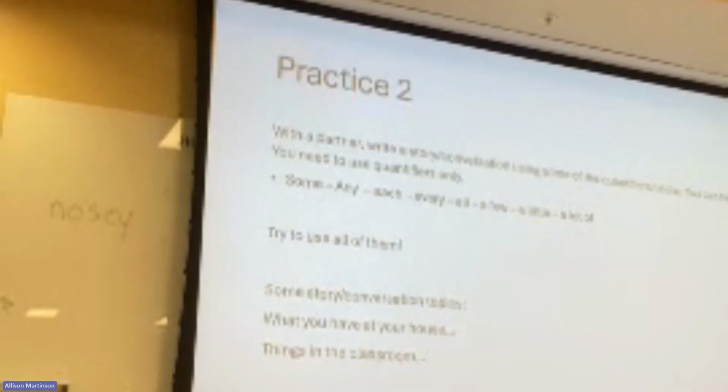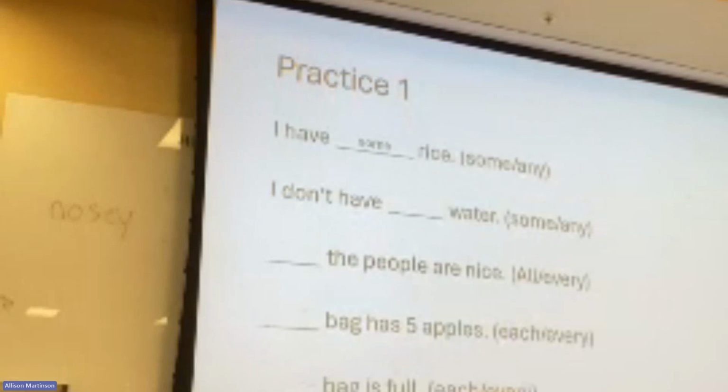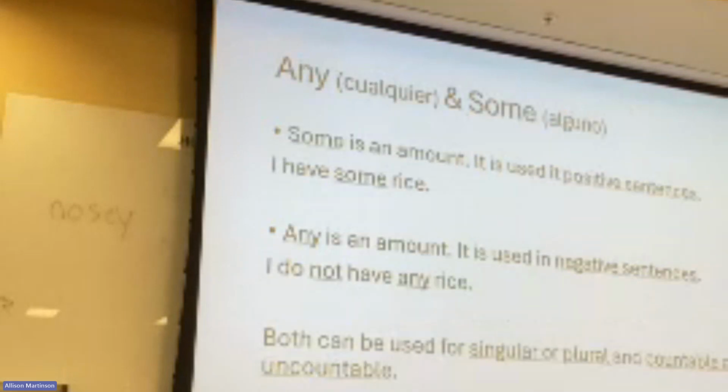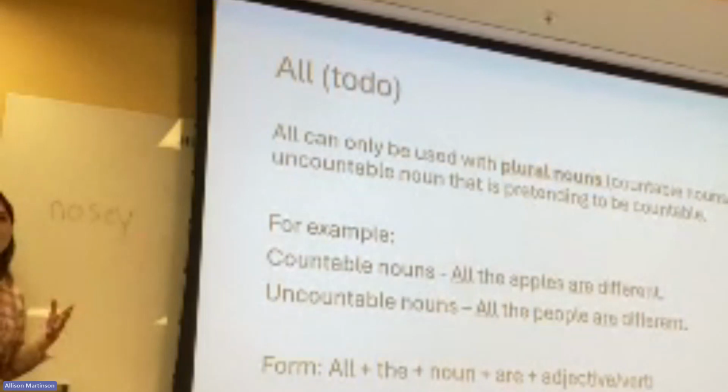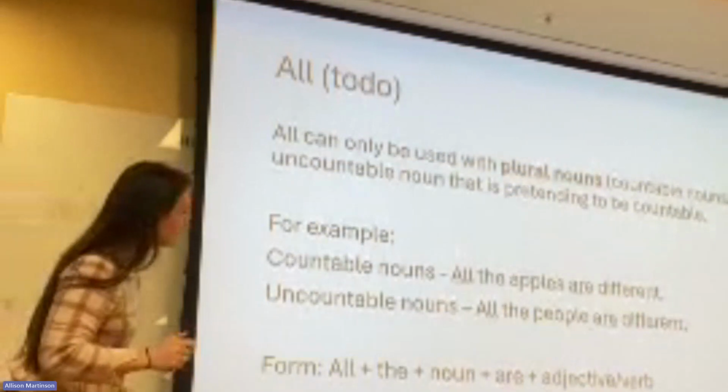Is time countable or uncountable? Yeah, because remember, for all, we can use countable and plural, but we can also use uncountable. That's kind of pretending to be plural, right? So all the people, we know that people is plural, but we can't say 1 people, 2 people, 3 people, right? So it's a little bit weird, yeah.